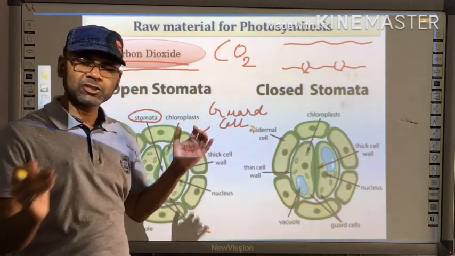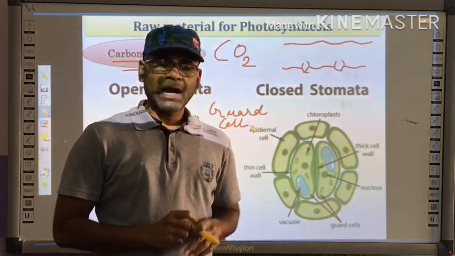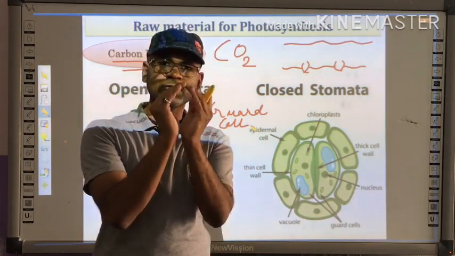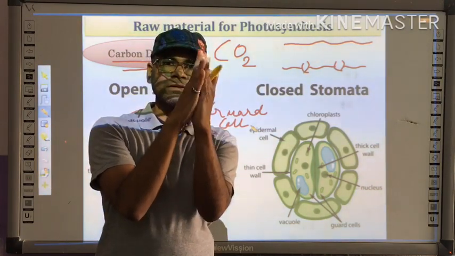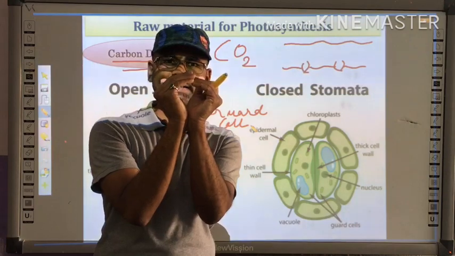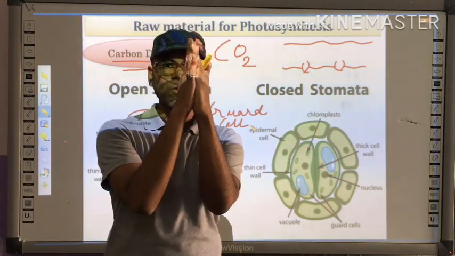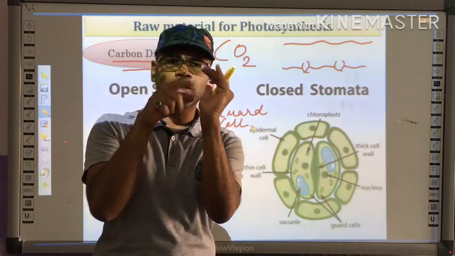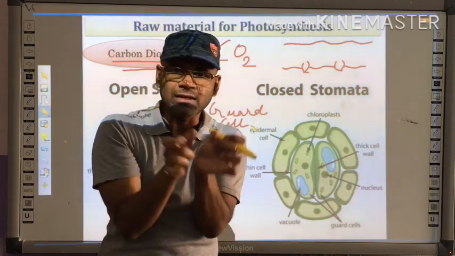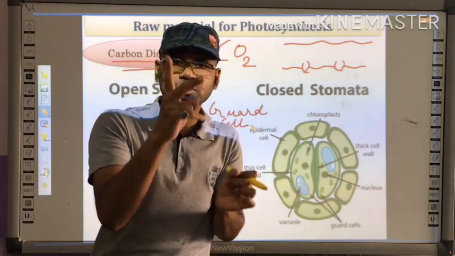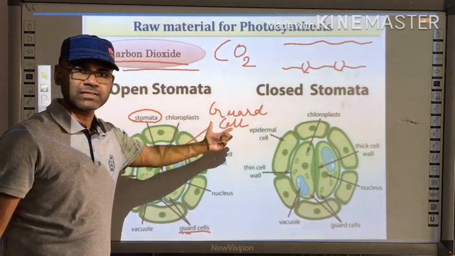They are responsible for guarding. Guarding means protection. These guard cells are responsible for regulation of opening and closing of stomata. In daytime it opens, in night time it closes. So the central opening is called the stoma, and this opening is guarded and regulated by a pair of cells. This pair of cells is termed guard cells.